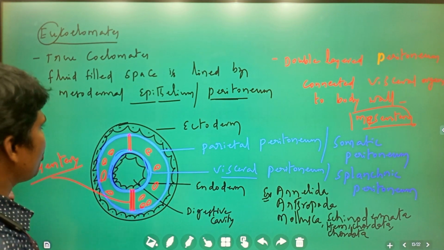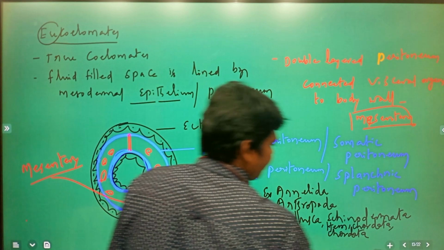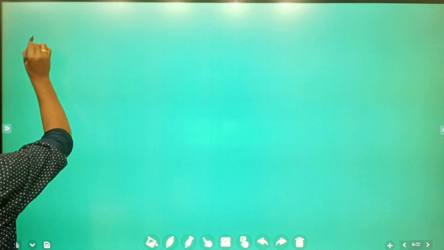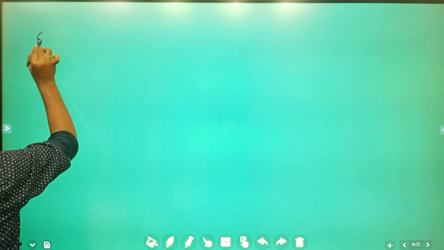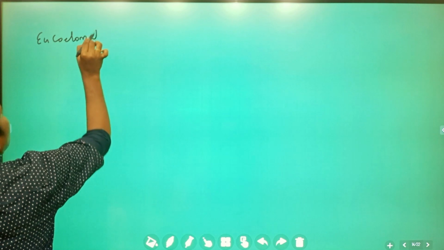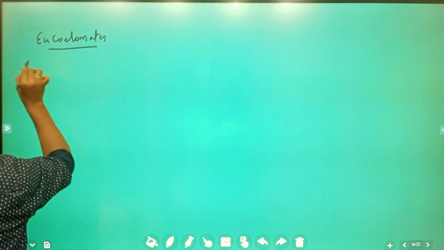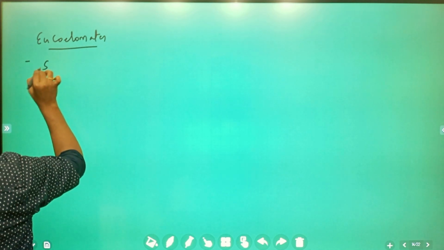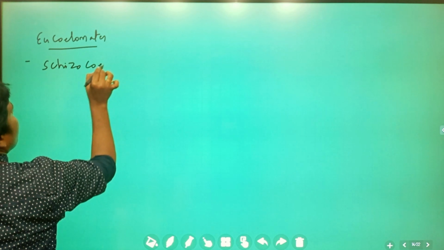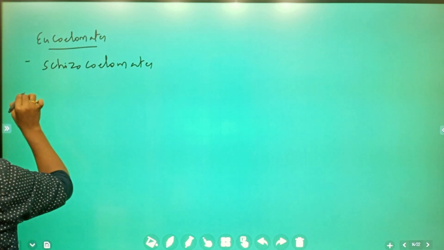Again, these eucoelomates are differentiated into schizocoelomates and enterocoelomates.